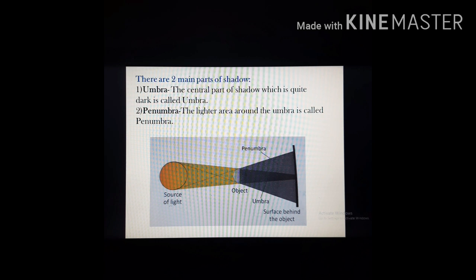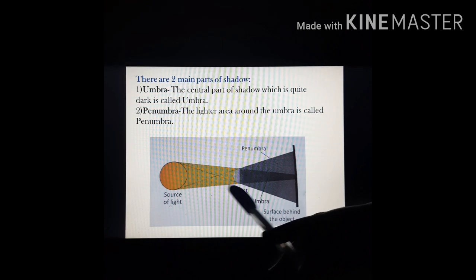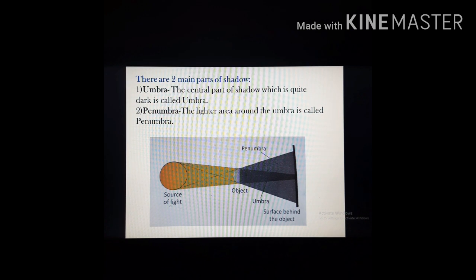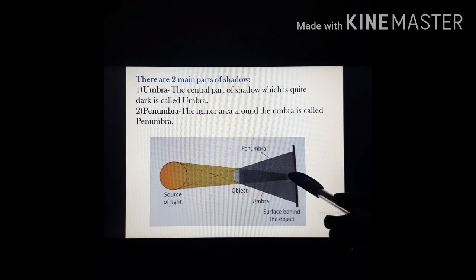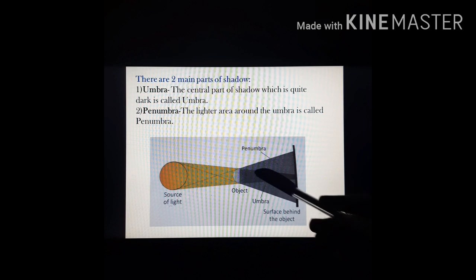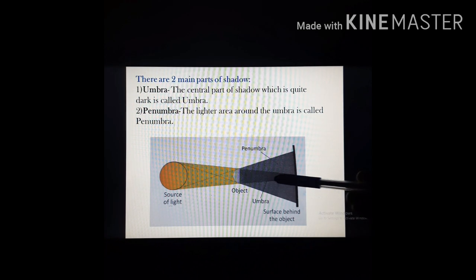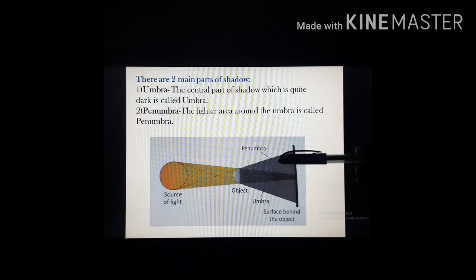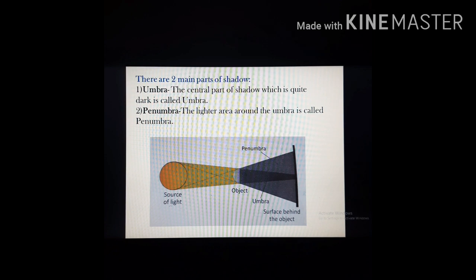I give you one example. If we place a ball between a torch and the wall, we will find that the shadow of the ball is circular and its size changes as we change the position of the torch and the ball. If the torch is placed very far away, the shadow formed consists of two shades. The central patch, which is quite dark, is called the umbra region, and the lighter area around the umbra is called the penumbra. Umbra is a very dark shadow while penumbra is less dark.